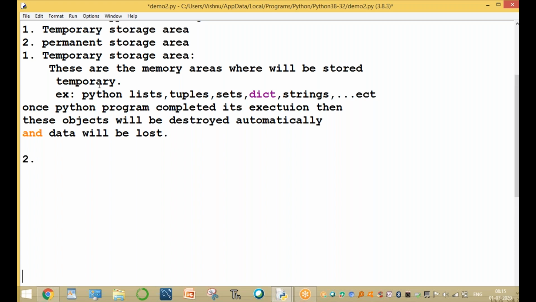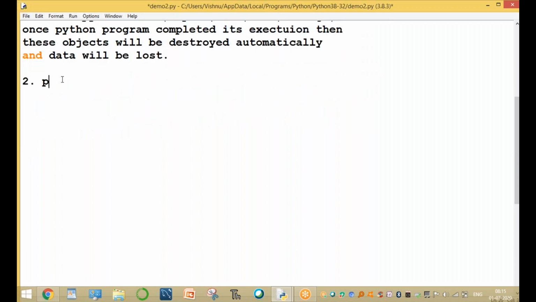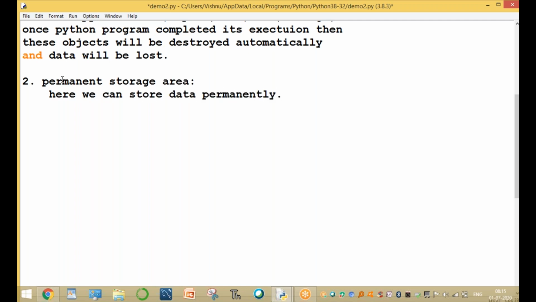And another one is called a permanent storage area. What is the permanent storage area? Here we can store data permanently. Here we can use either file handling or a database. You can use any one.